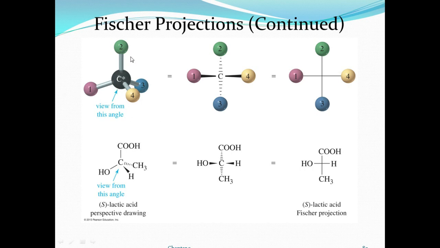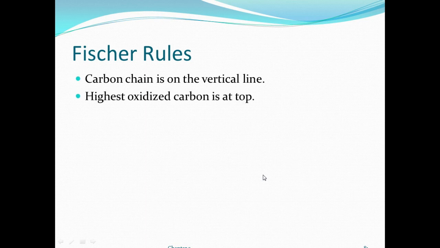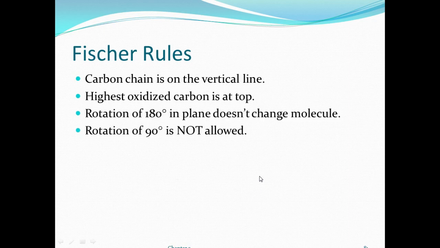Another example with 4 different groups: you write them horizontally and vertically like this, right? This is for the Fischer projection rule. Rule number 1: the chiral carbon is on a vertical line, with the highest oxidized carbon atom at the top, going top to bottom, right? Simply, you can rotate it 180 degrees. The plane does not change the molecule, and a rotation of 90 degrees is not allowed.